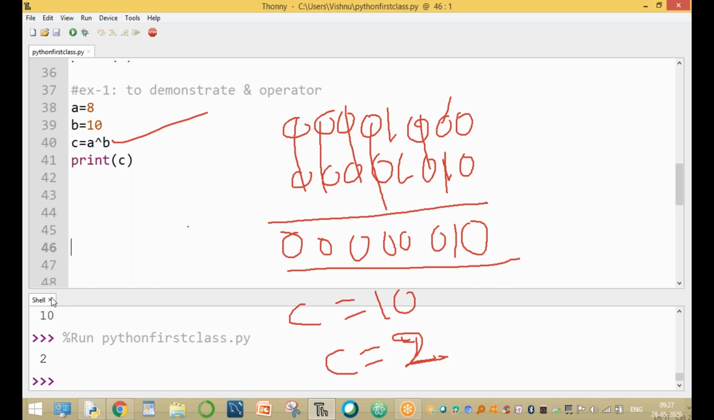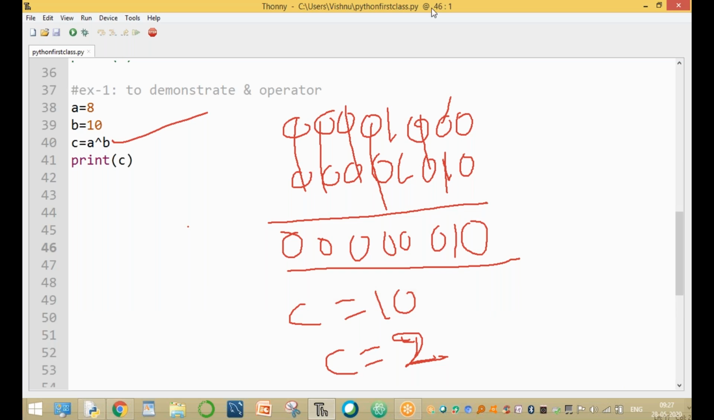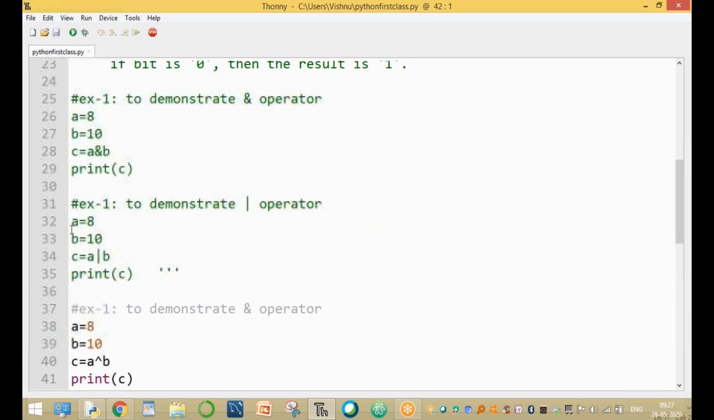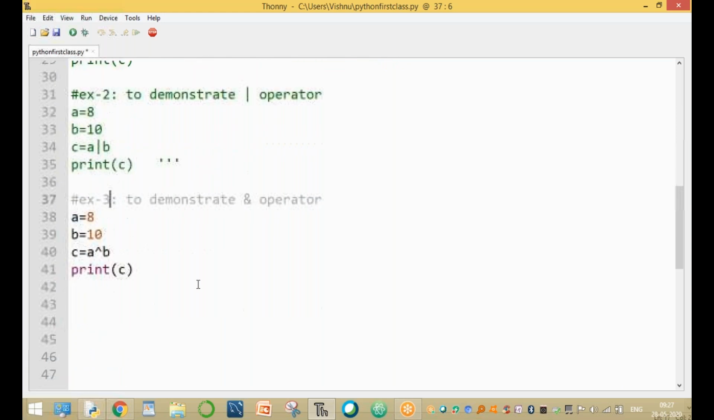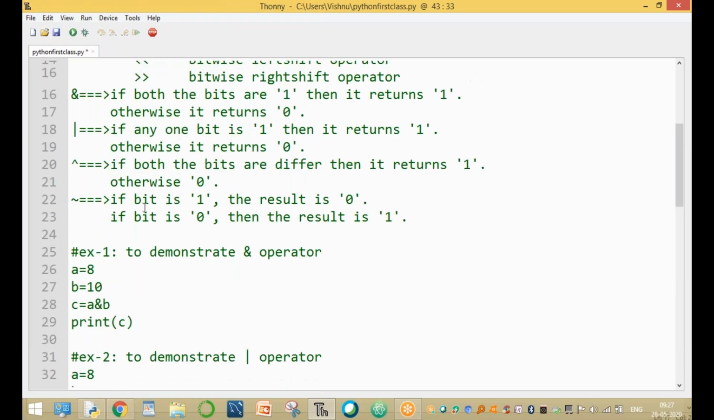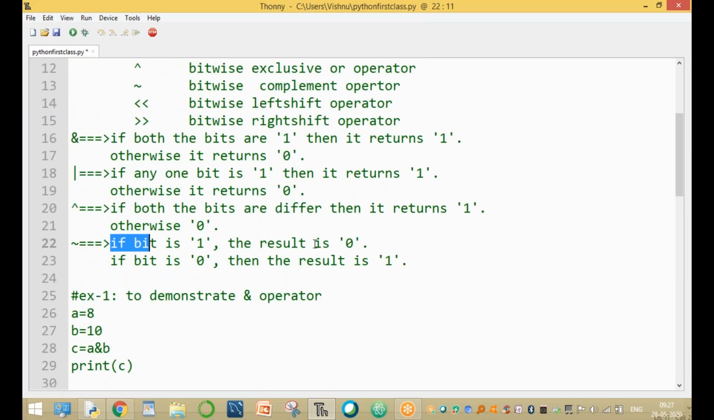Clear? And one more operator, that is the complement. Complement means ones are converted into zeros. This is the second example, and this is the third example, using complement. To demonstrate the complement operator, that is the tilde. If a bit is 1, it is converted into 0. If a bit is 0, it is converted into 1.